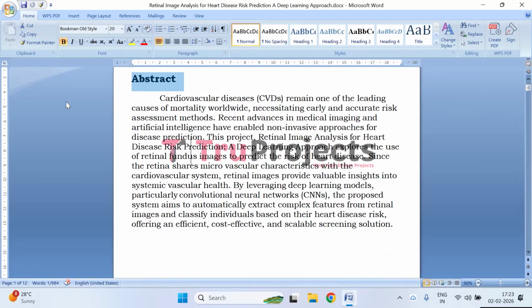Since the retinal microvascular structure closely reflects the condition of the body's overall vascular system, the project proposes using deep learning techniques, particularly convolutional neural networks, to automatically learn and extract complex patterns from retinal images that may be associated with heart disease risk. By classifying individuals based on these learned features, the system aims to support early detection and preventive care. Overall, the approach offers a cost effective, scalable, and efficient screening solution that can enhance traditional cardiovascular risk assessment methods and improve clinical decision making.